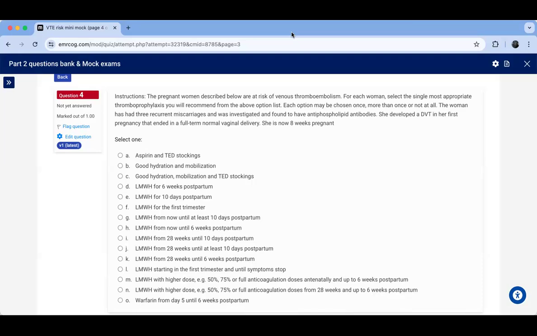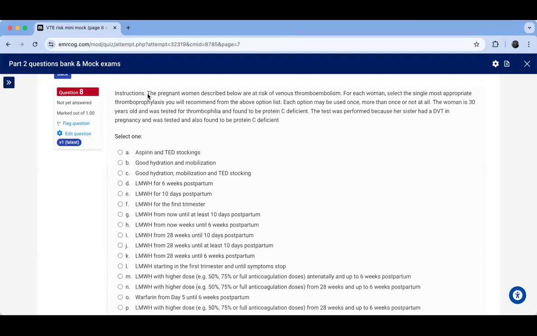If you allow me, my friends, I will skip some questions, because they are on acute VTE, which is another very important table, a guideline, but we have already revised it in the previous session. So here, let's have a look at question number 8. And here, very important when you solve an eMRCOG: look at the leading part or sentence in the scenario. Here, he wants the single most appropriate thromboprophylaxis that you would recommend, so it's fine.